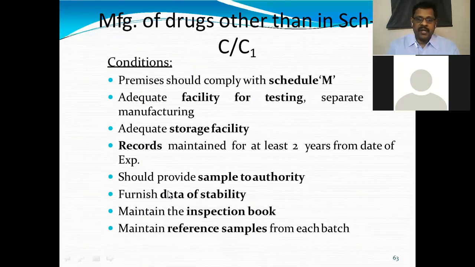That should be maintained. Maintain the inspection book. Whenever the government official is visiting our premises and verifying our manufacturing activities, that should be documented with a proper inspection book. Maintain reference sample for each batch. That's what I said. Sample shelf life testing sample should be kept for each batch, even if it is sent out from the manufacturing area for marketing. We have to keep some samples for our study.